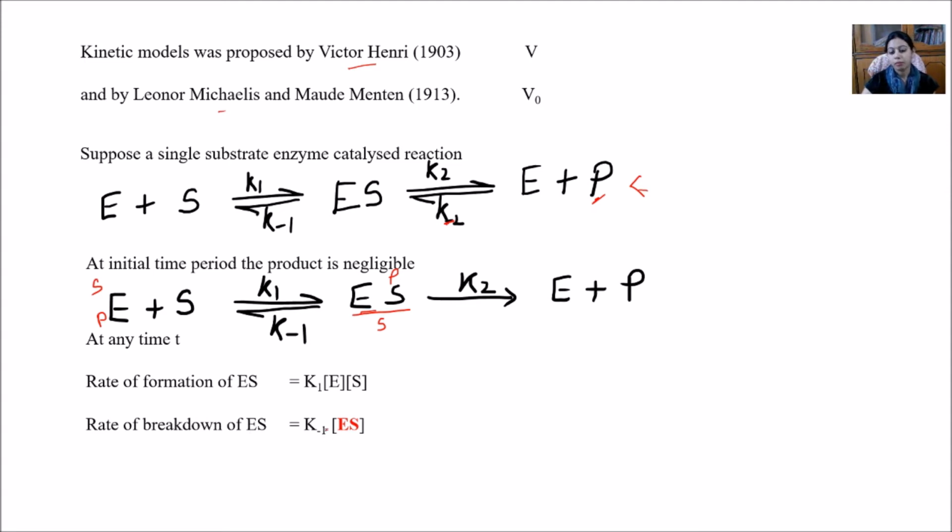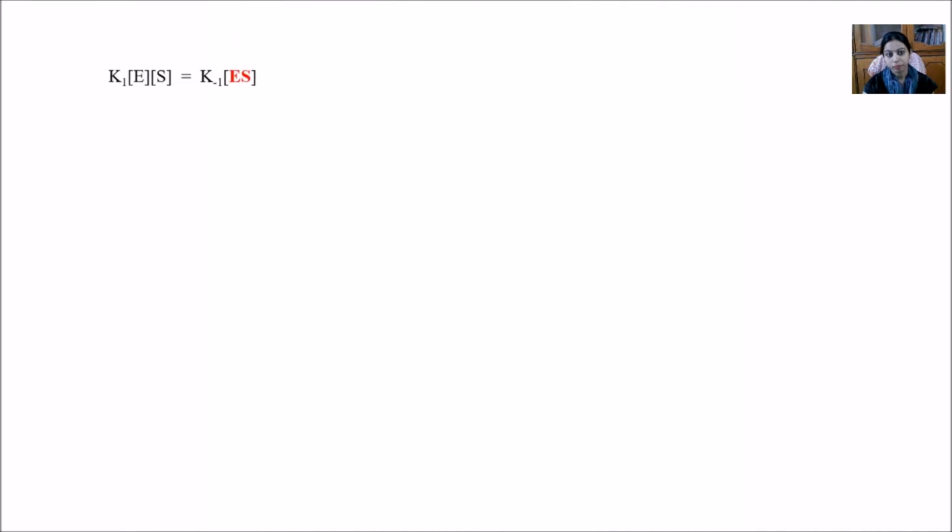This will continue in the same way until equilibrium arrives. When equilibrium arrives, the rate of formation of ES will be equal to the rate of breakdown of ES. So now we can consider at equilibrium that the rate of formation of ES equals the rate of breakdown of ES.